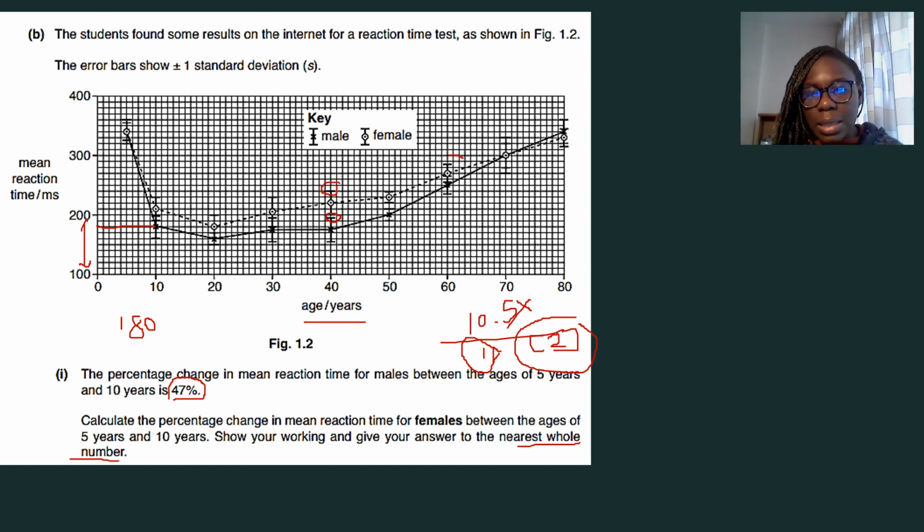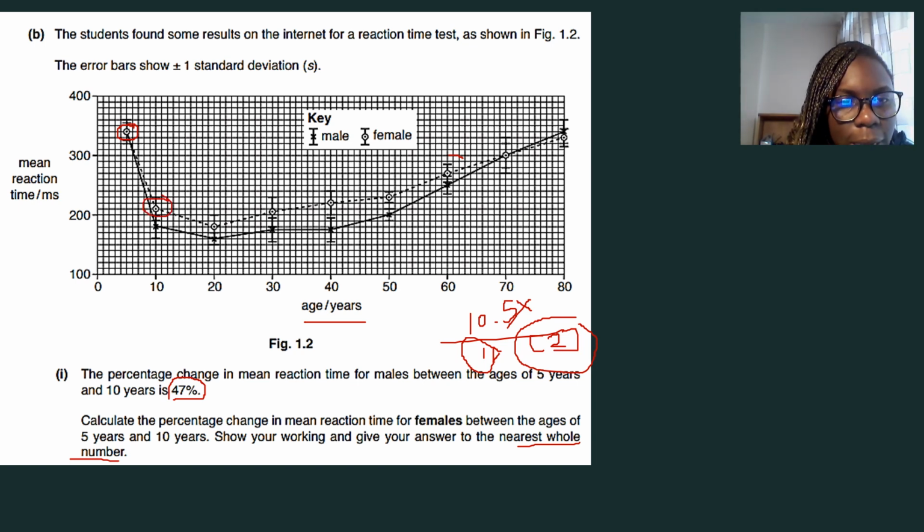In some cases, they might say to 2 decimal places. So my point is just always read the question to be sure of what it is asking you to do. So let us do our calculation here for females. So we know that the females are the light ones. I'm just going to erase all these marks I've made so that it's a lot easier for you to see. So now let's go back here. So the females are the light ones, and we're dealing with females between the ages of 5, which is over here, and the age of 10, which is over there.